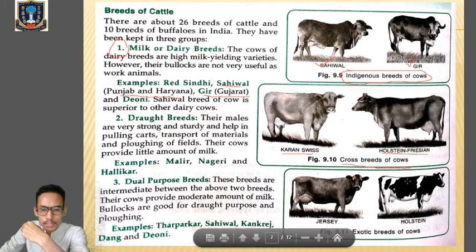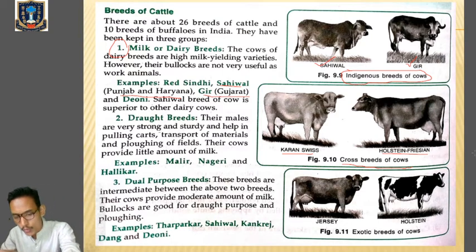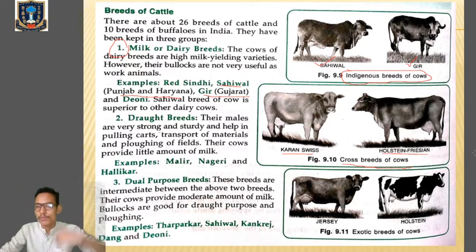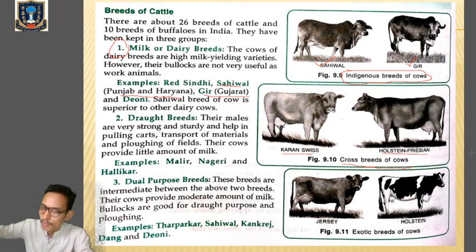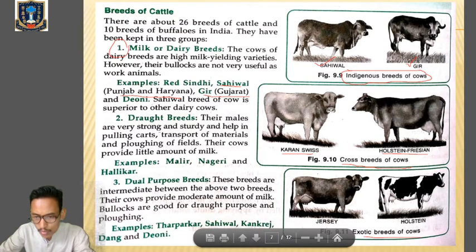Then last one, most important, is the exotic breeds of cows, which are brought to our country from other countries. Clear? They are not native to our country. Examples of exotic breeds of cows are the Jersey cow and the Holstein cow. So crossbreeds are Holstein Friesians; exotic are Jersey and Holstein.